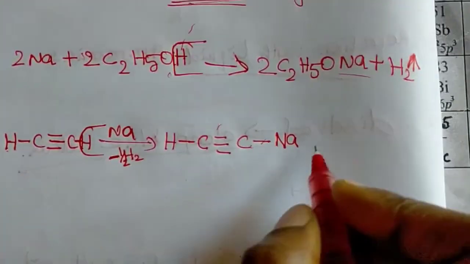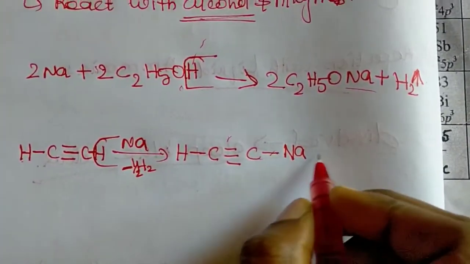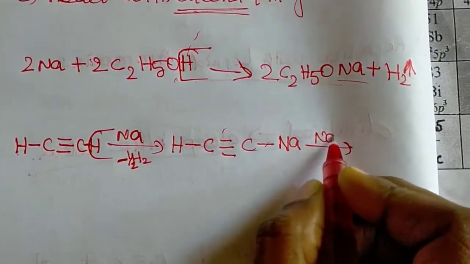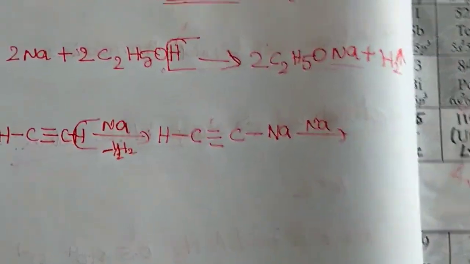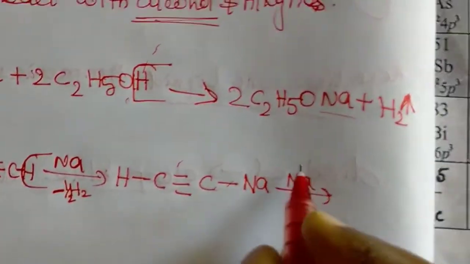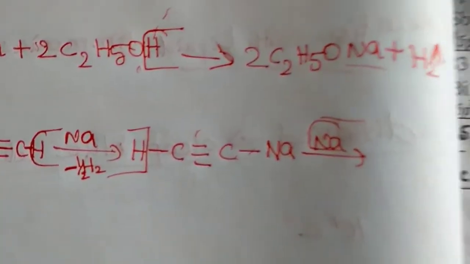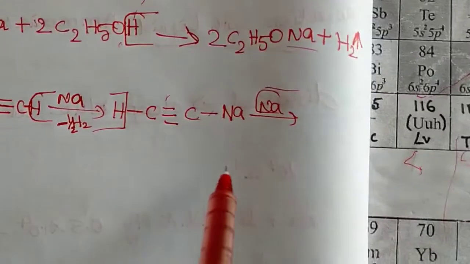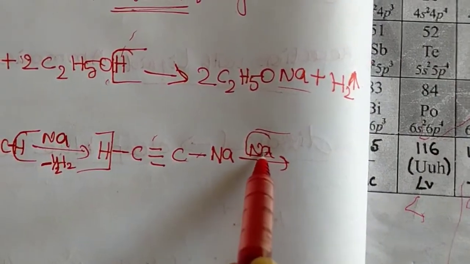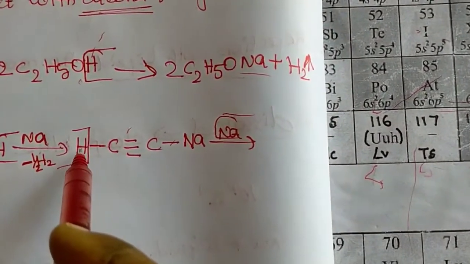Then again treat this with sodium. Now what will happen? The sodium replaces the hydrogen at the other end of this alkyne, substituting in the place of hydrogen.